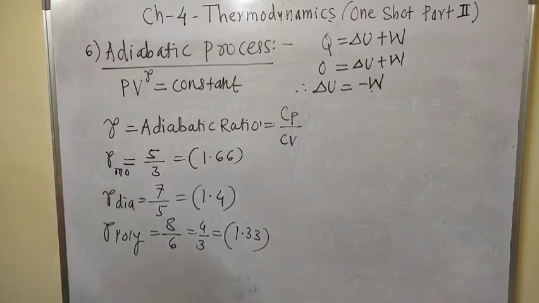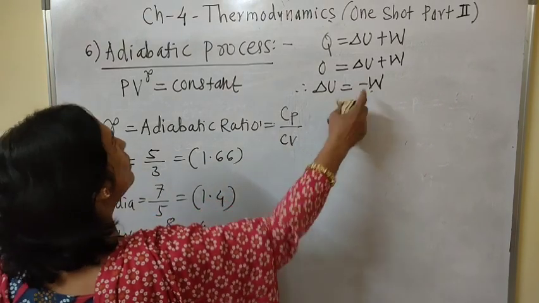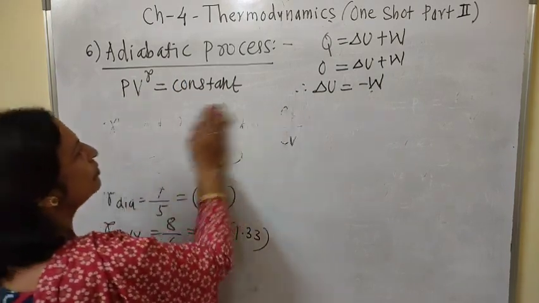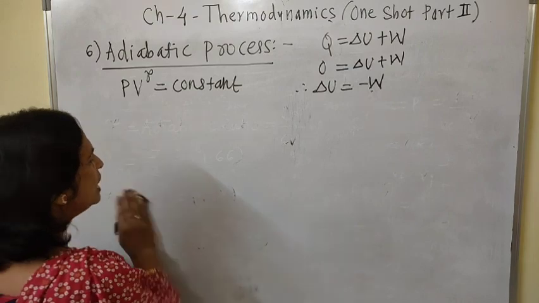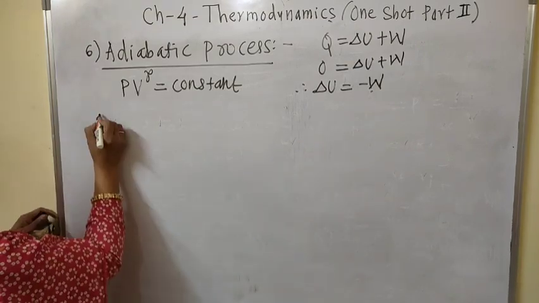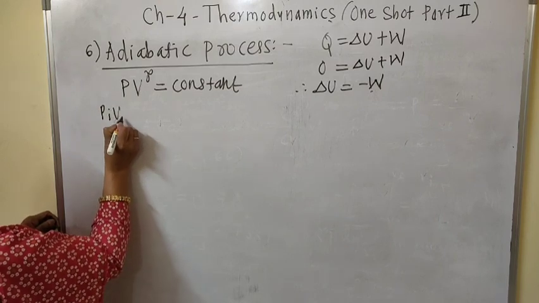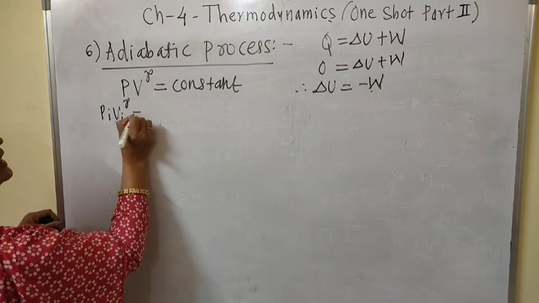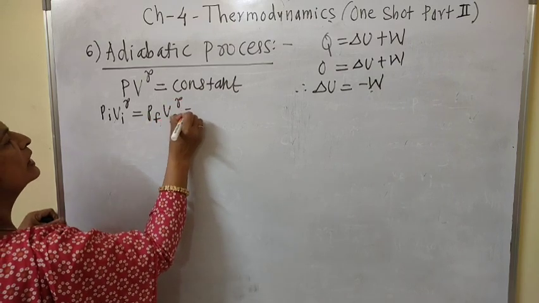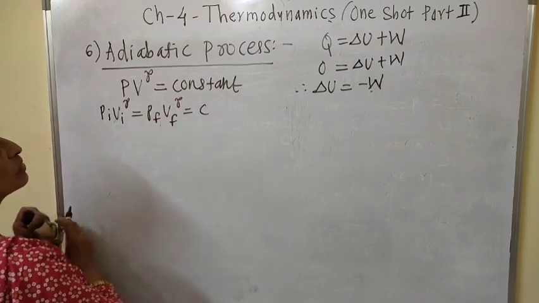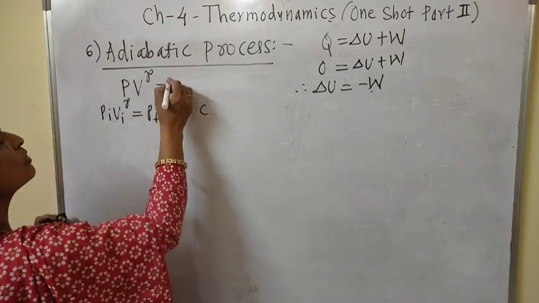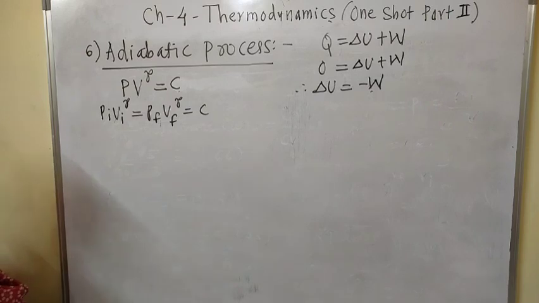Now we have to obtain the derivation for the work done in adiabatic process. For the initial and final states of the system, we can write PiVi raised to gamma equal to PfVf raised to gamma equal to constant, and this constant is nothing but C.